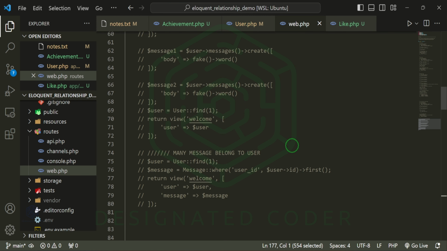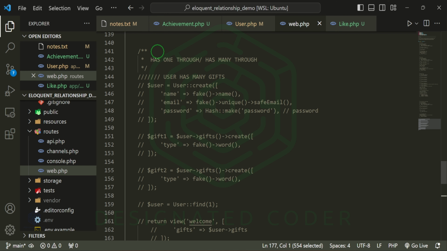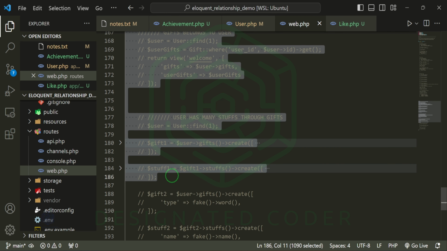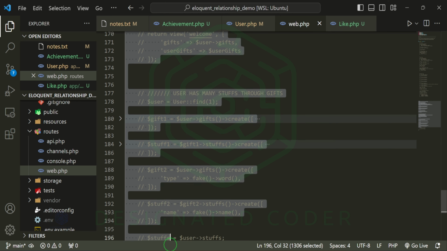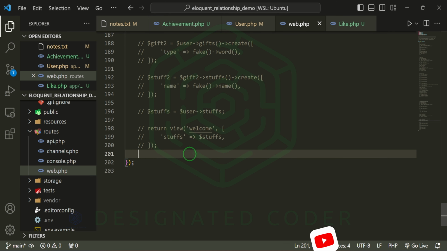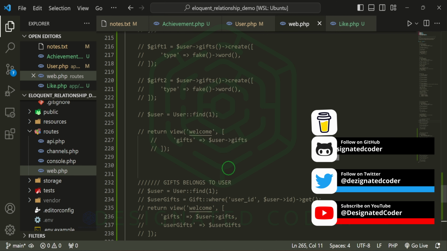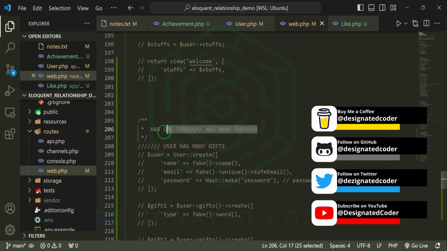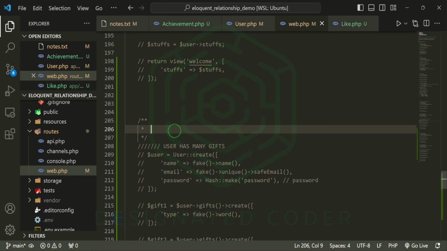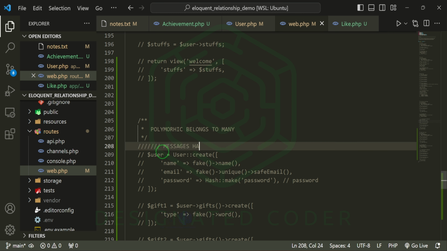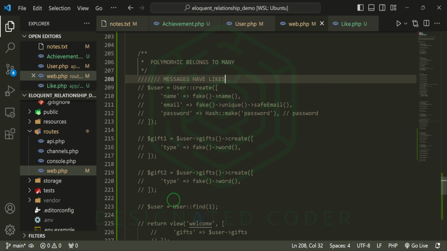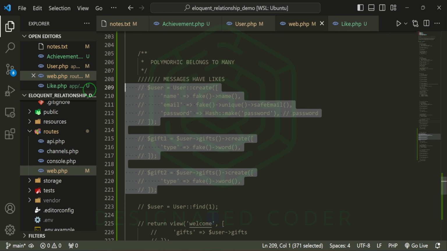and start figuring out how we're going to do this. So I'm just going to copy this one and then we'll change it up accordingly. I think that's all the one. We'll figure it out. Here for the title, I'm going to put polymorphic belongs to any. Now, the first thing that I want to do is put the messages, we'll start there. We'll start with messages have likes. Let me go ahead and uncomment this.